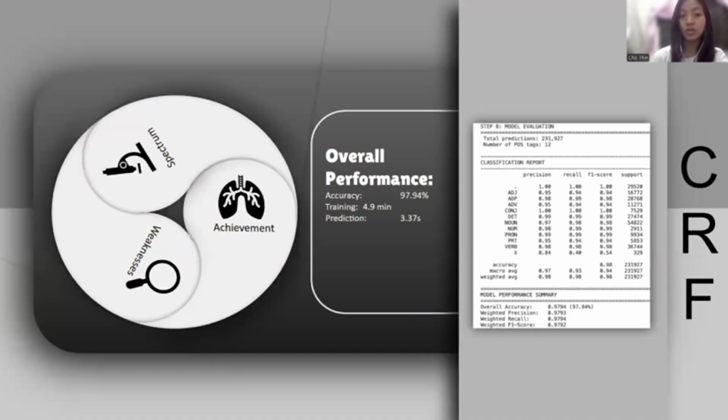Moving to the results, our approach was highly successful. We achieved an overall accuracy of 97.94%. Here we can see the training time at 5 minutes, and real-time inference at about 3 sentences per second. So this shows both accuracy and efficiency.